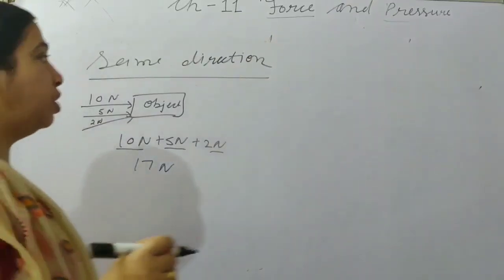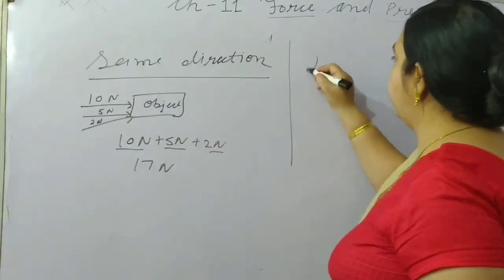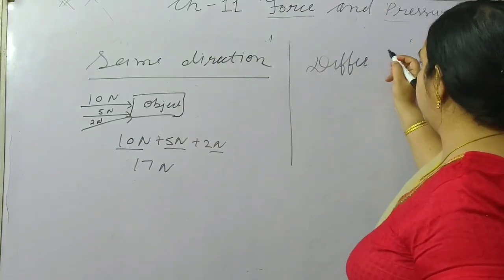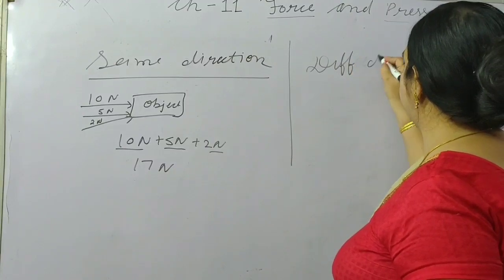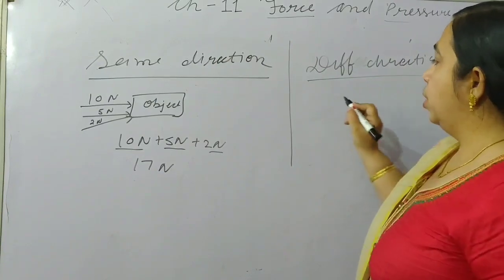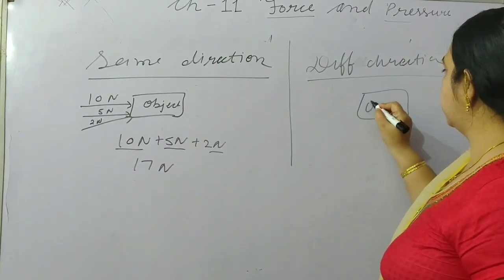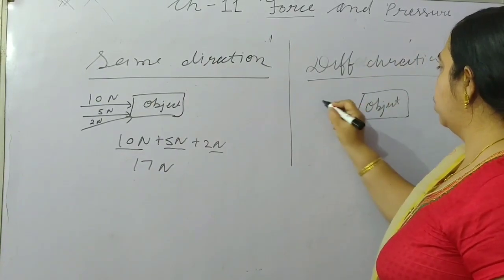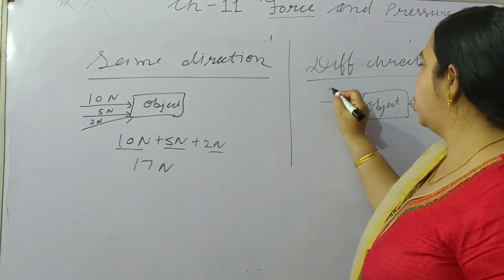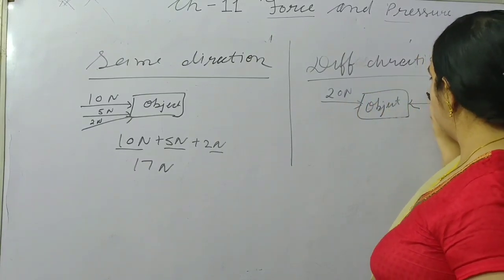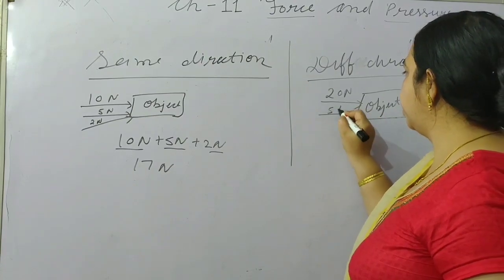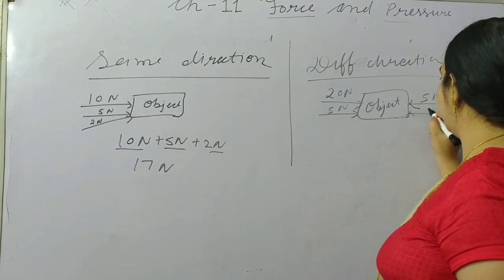And if the directions are different, suppose this object, from this side we have 20 Newton and 5 Newton, and from the other side one more force of 5 Newton and another of 2 Newton.